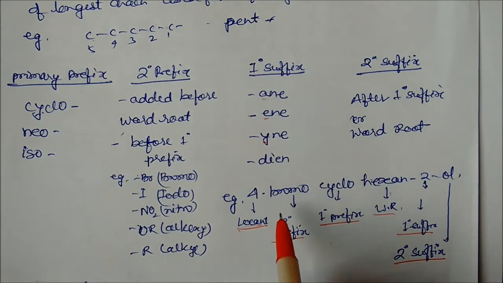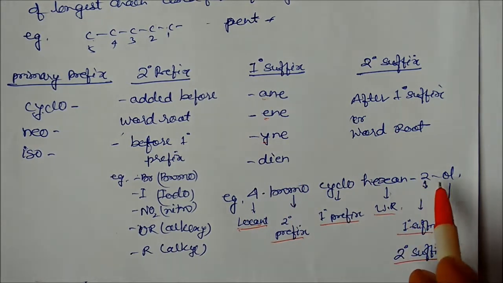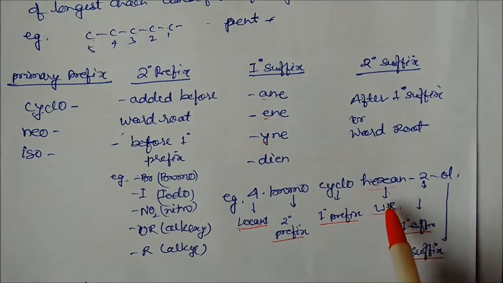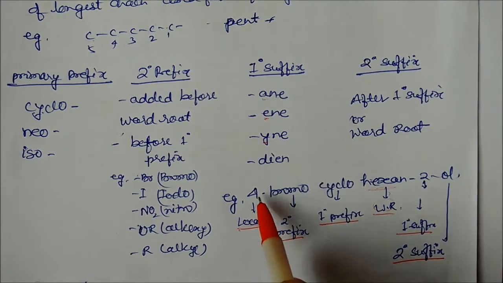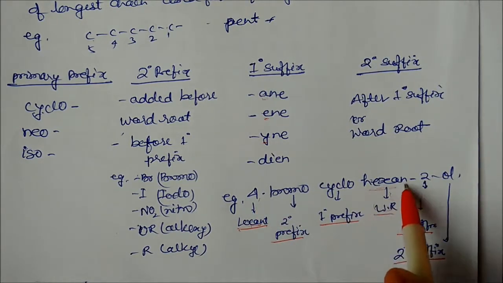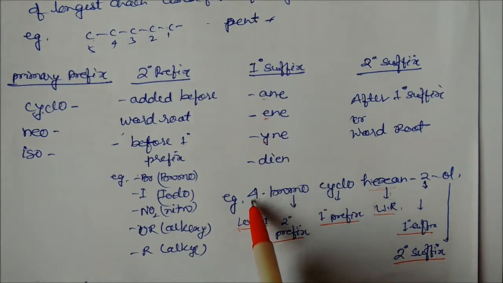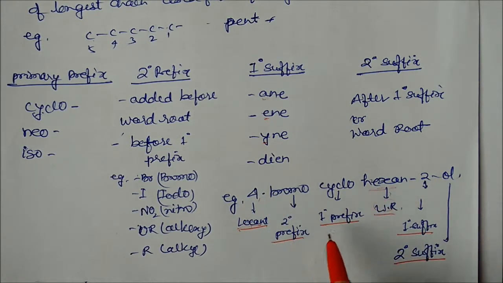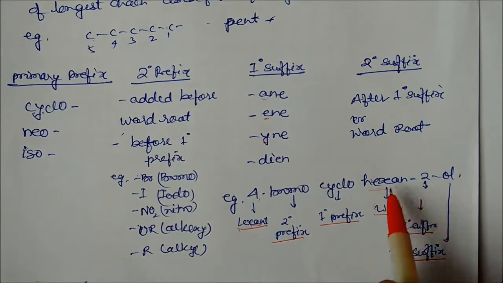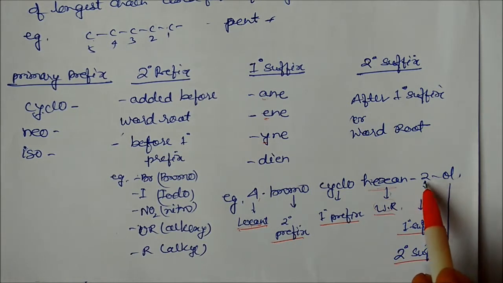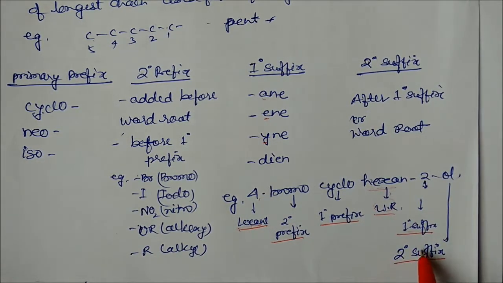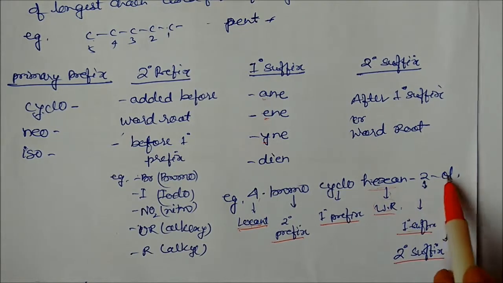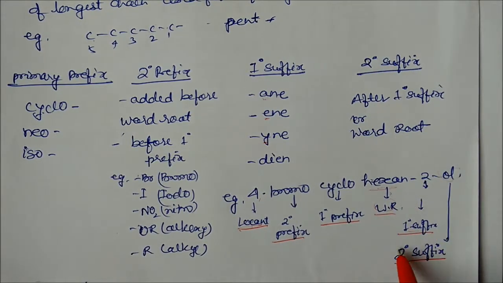You can see it through one example: 4-bromocyclohexan-2-ol. Here hexane is the word root, cyclo is written as a primary prefix, bromo is the secondary prefix, and 4 is the locant. It means in the 6 carbon chain, the bromo is at the 4th carbon of hexane, and 2-ol means the OH group is attached to the second carbon. The primary suffix is written in between, and the secondary suffix is written after it. So this ol is the secondary suffix, which is the primary functional group. This we will see later on.